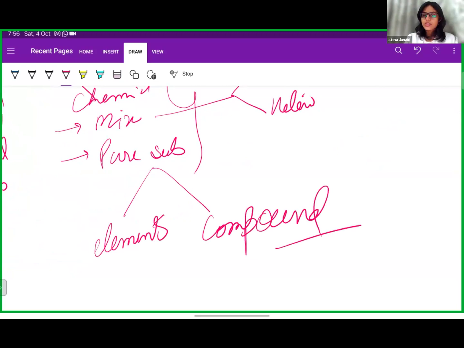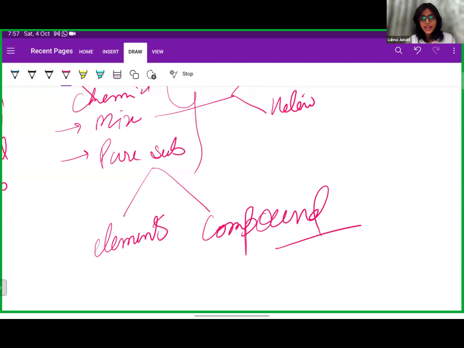Elements are those pure substances which are made up of only one type of atom. What is an atom? We'll study that as we move further in the chapter. Atoms are tiny particles, so elements will contain the same type of tiny particles.